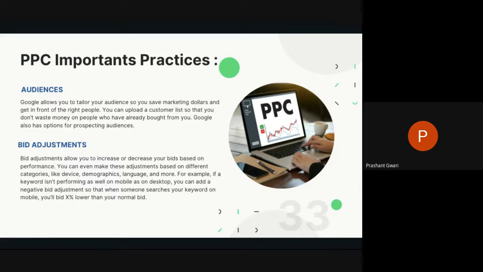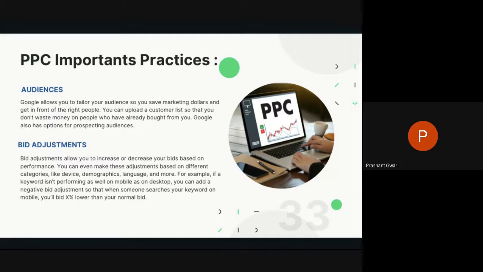Second thing is bid adjustment. Google allows you to adjust your bid, increase or decrease it, based on performance. If you find that a keyword is giving you better performance, increase the bid on it. If a second keyword is not giving good performance, decrease the bid. You can even make these adjustments on the basis of different categories like devices, demographic, language, and other types.